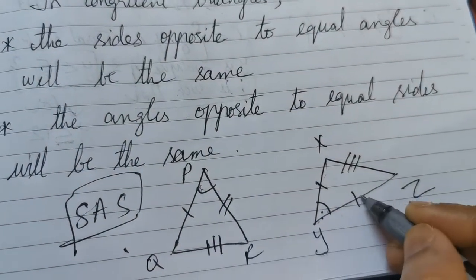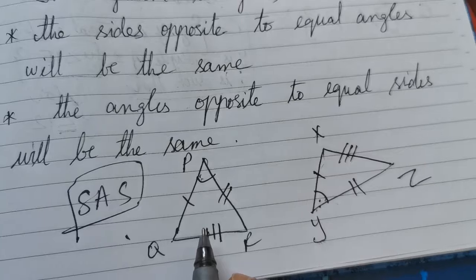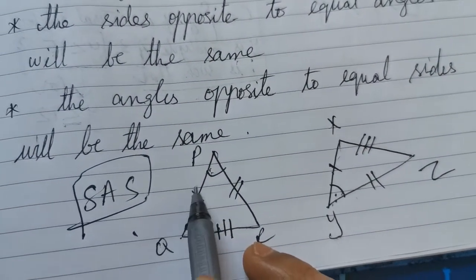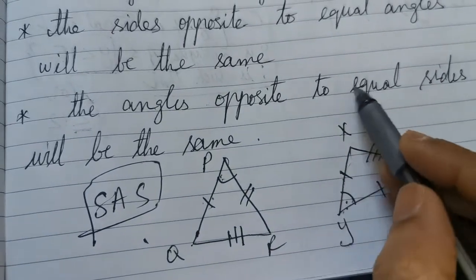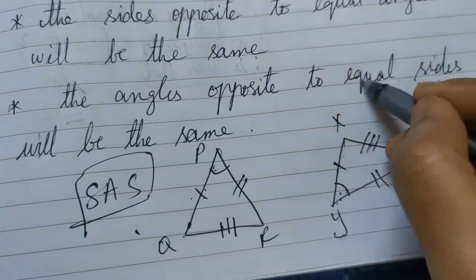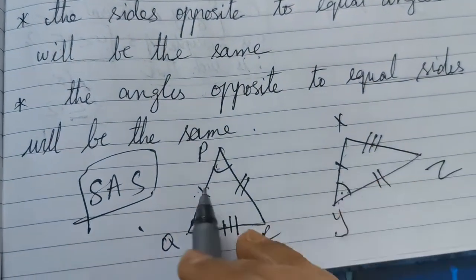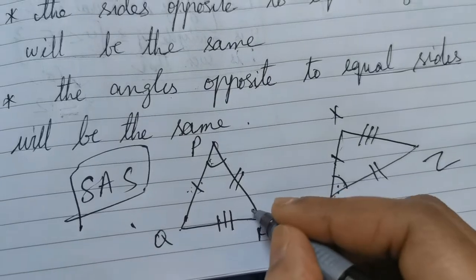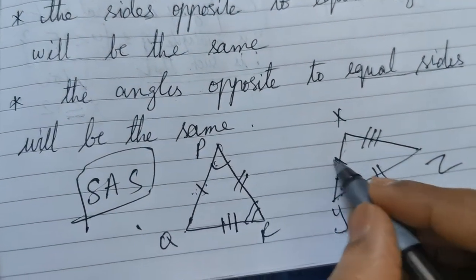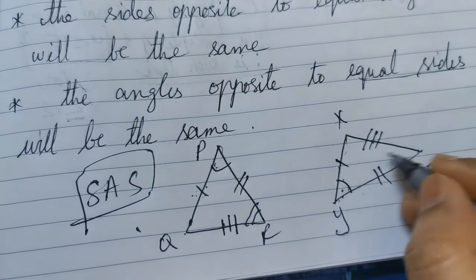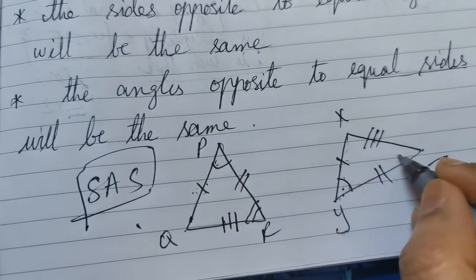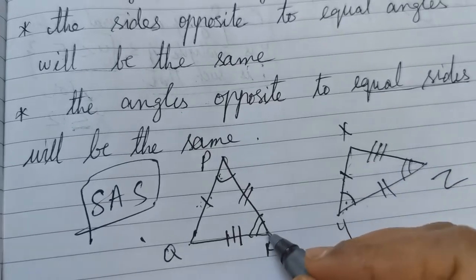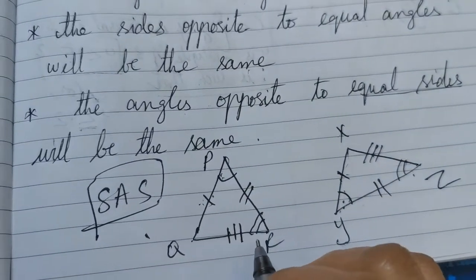I forgot to differentiate this. So here I have PQ equal to HY. The equal sides are PQ is equal to HY. So the angle opposite to them, the angle opposite to PQ is R and the angle opposite to HY, okay. So HY is here, which is the angle facing HY. So this is the angle. So angle R is equal to angle Z.